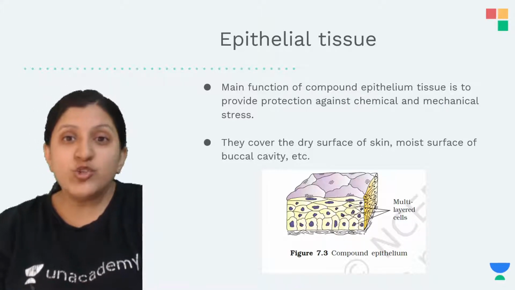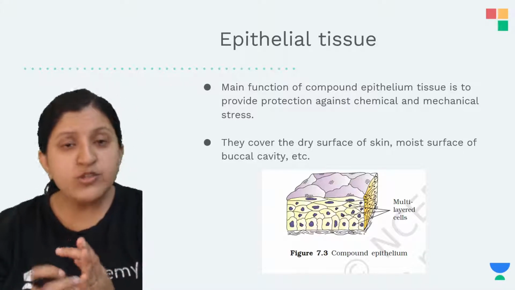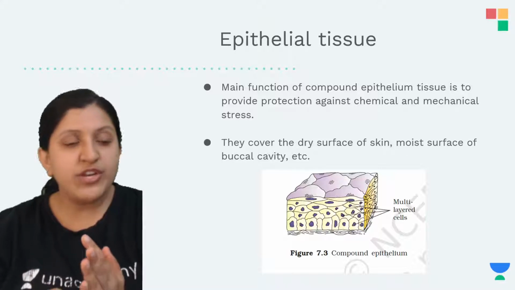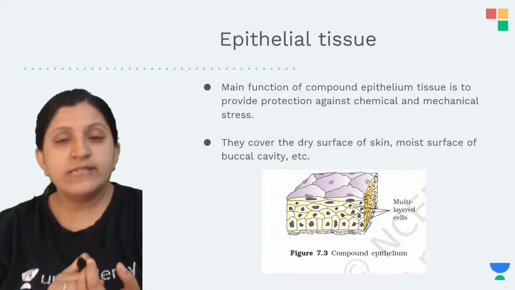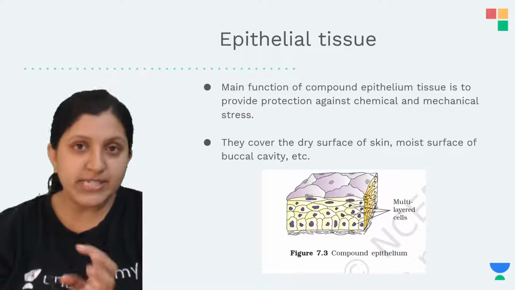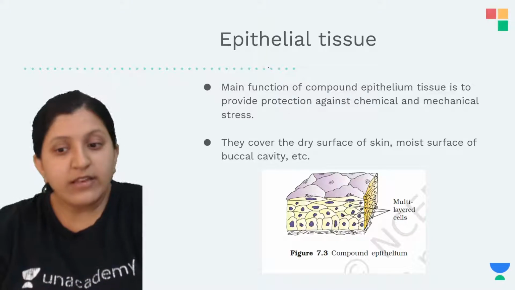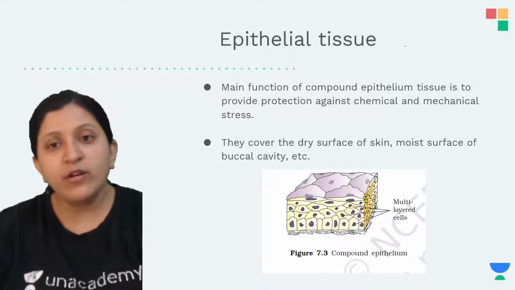So intestinal juice is secreted, gastric juice is secreted, so different juice secretion, or enzyme secretion in general. Sweat secretion, then salivary secretion, the saliva secretion. All of that can be secreted mainly with the help of cuboidal or columnar epithelium.